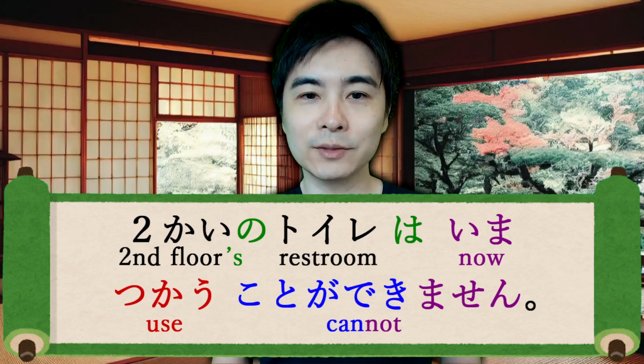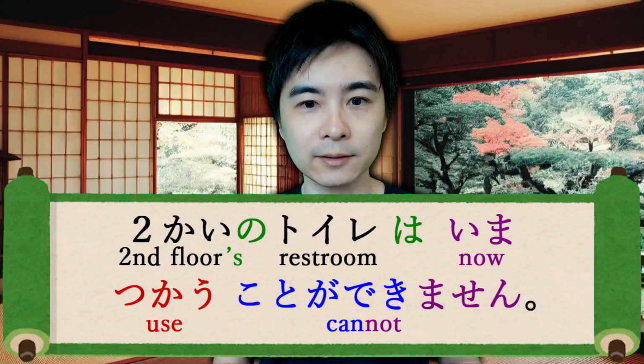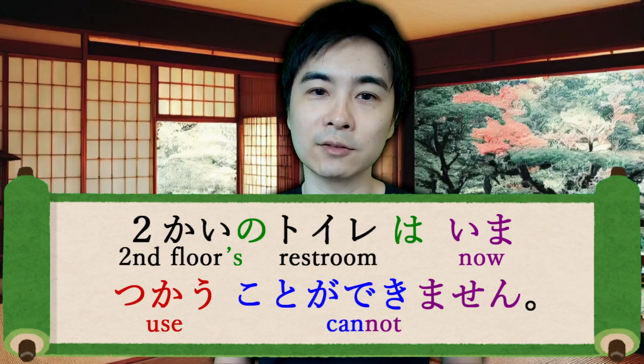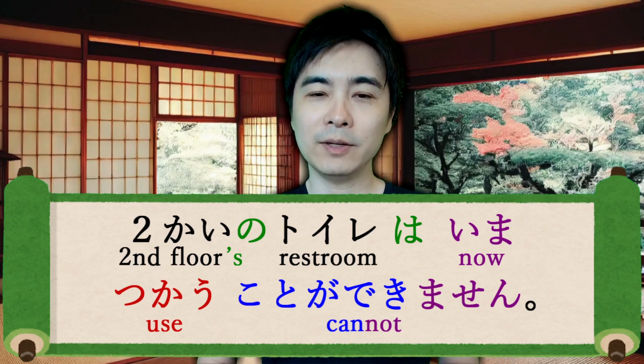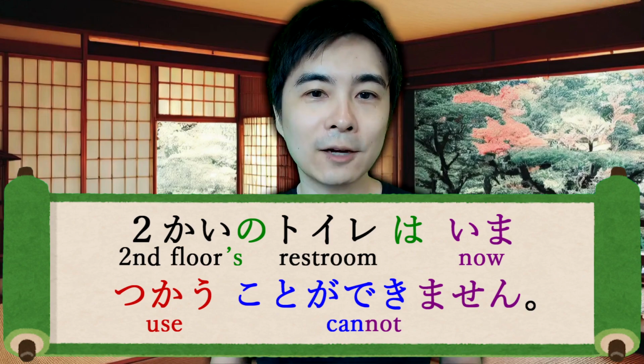But whether we can use the restroom on the second floor or not is not related to our ability or skill, right? This ことができません just means that the situation doesn't allow us to do that. Maybe the toilet on the second floor is out of order at the moment. Let's check out a few more examples.